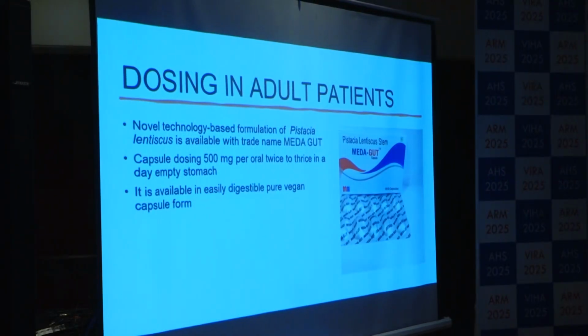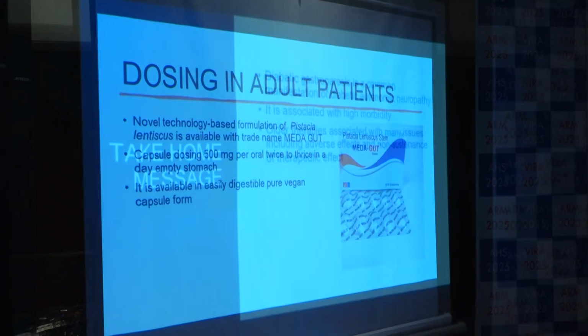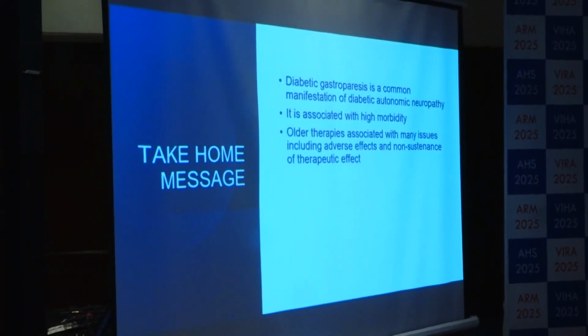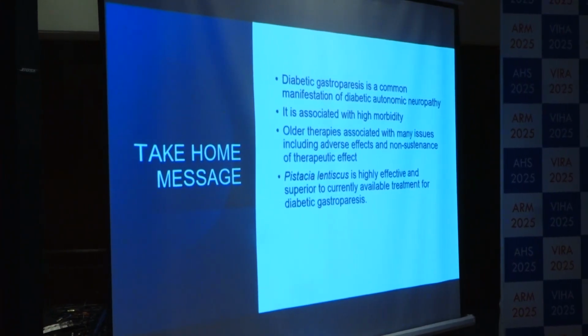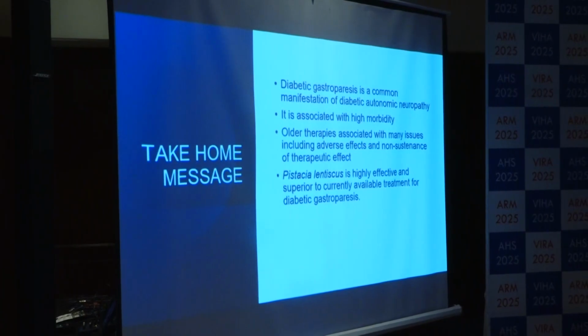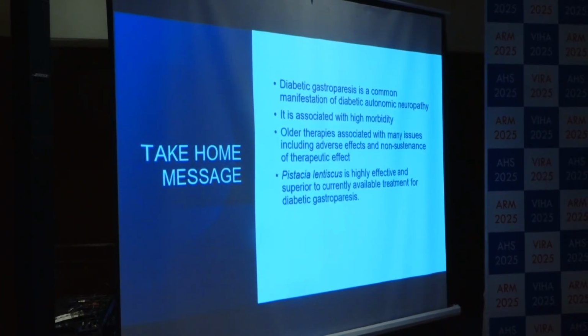This is my patent molecule, and I got this patent in 2023 for issues including adverse effects and non-sustenance of therapeutic effect. Pistacia lentiscus is highly effective and superior to currently available treatment for diabetic gastroparesis. Almost this is a cure for diabetic gastroparesis. This is usually given twice daily or thrice daily. With this, I thank you all.